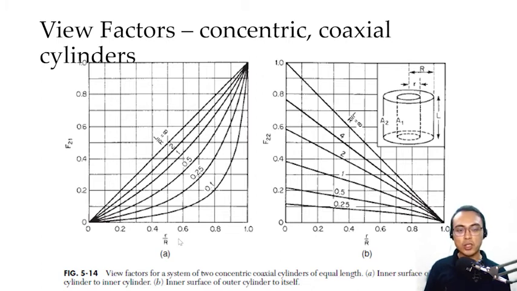For these graphs, we just have to determine the ratio of the radii, that is the smaller radius over the bigger radius, and we also need to determine the length over radius ratio. L is simply the length of the cylinders, and that will be divided with the radius of the larger cylinder.